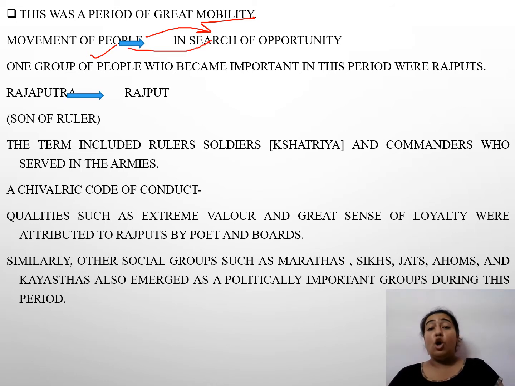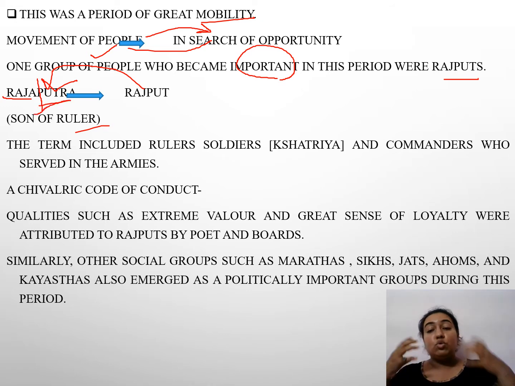One group of people who became very important in this period were Rajputs. Now, how did they come into the limelight? They were Rajputra. Now, if we divide the word Rajputra, Raja means ruler, and Putra means son. So Rajputra means the son of a ruler, the son of a kingdom, the son of a king. So these Rajputs came into limelight and they were of utmost importance during this period.